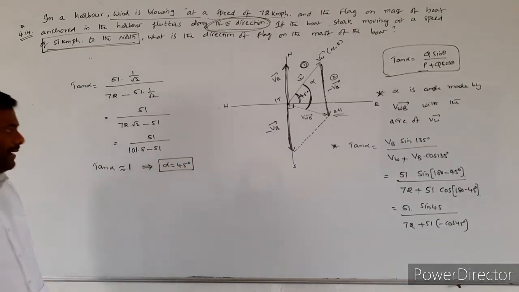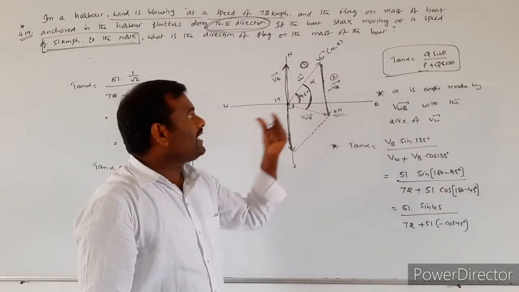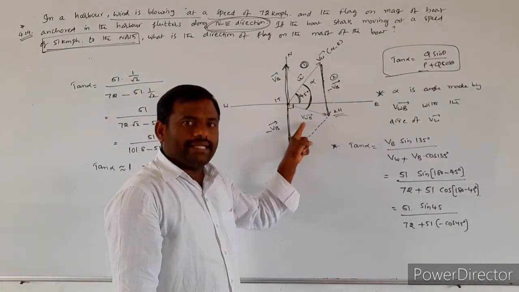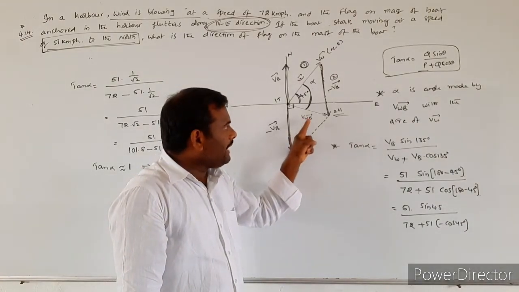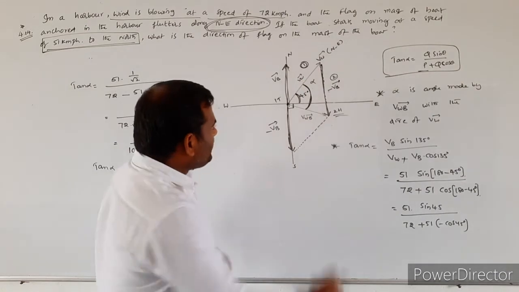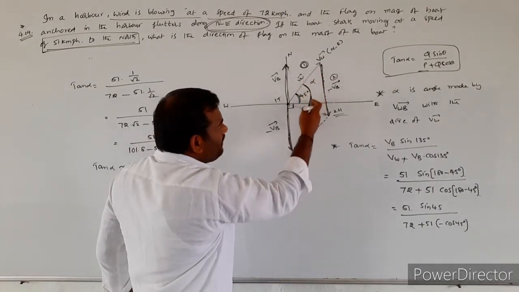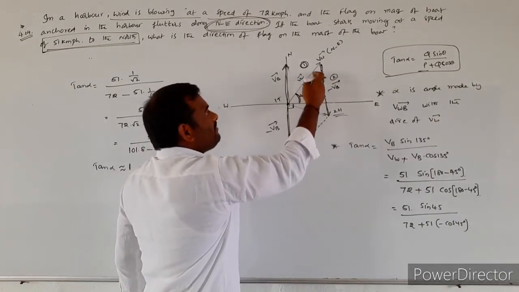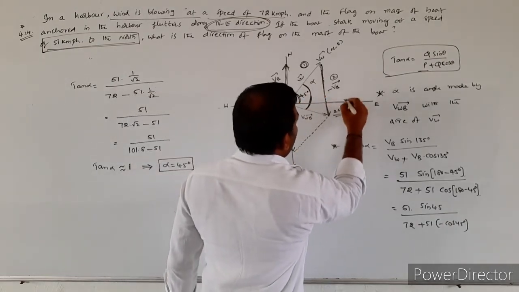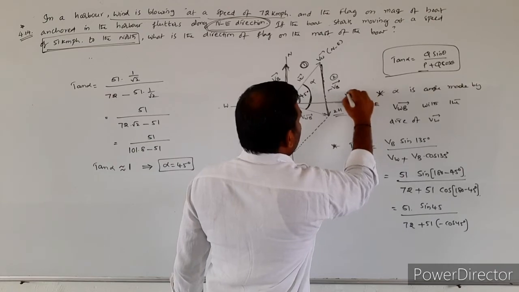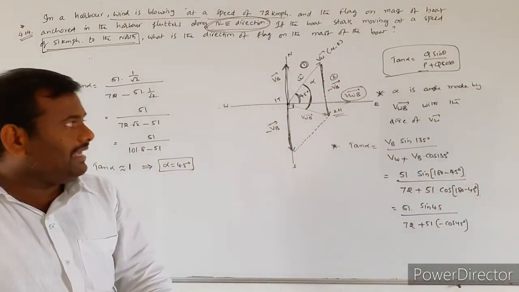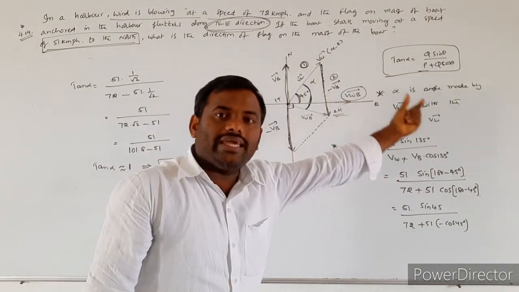Alpha is equal to 45 degrees. What is alpha? It is the angle made by VWB bar with respect to VW bar. If alpha is 45 degrees, the VWB bar must be acting along the east.